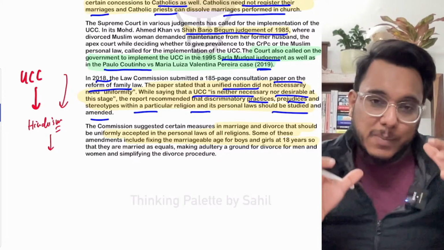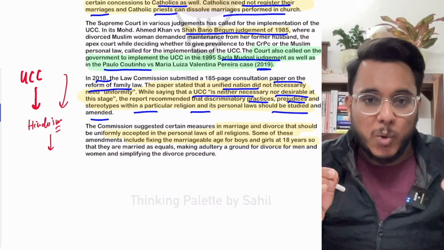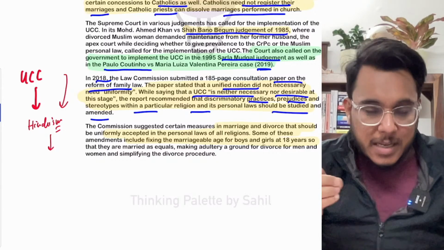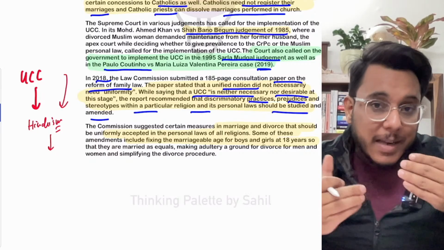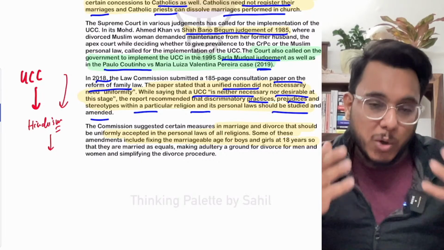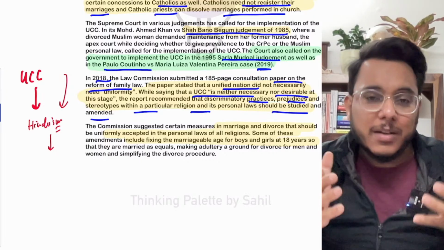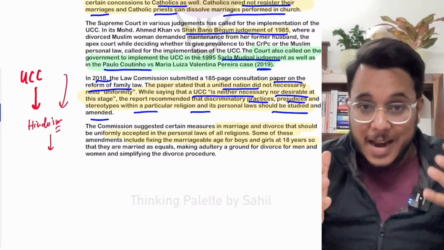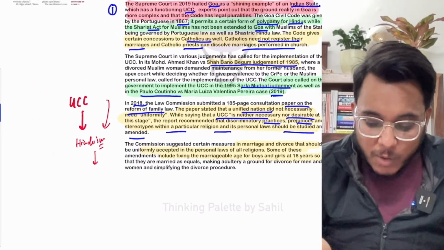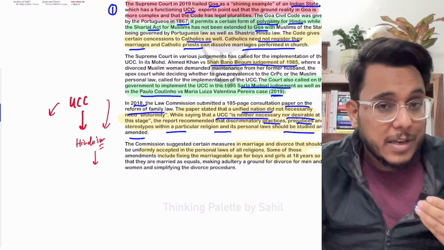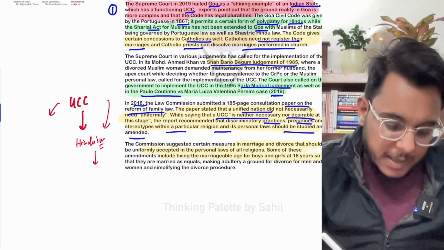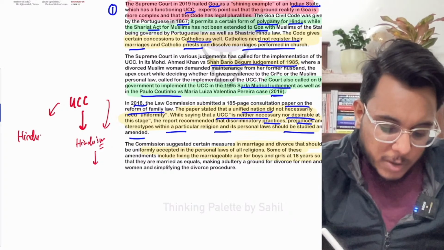Moreover, in the present times, we find that religious polarization and mistrust have increased, and this particular threat might be enhanced, and even the political advantage of this particular thing can also be taken up. So right now the situation is very much sensitive. It might be believed that in the name of UCC, Hinduization of the different religions is being done. It might be seen in this particular direction.